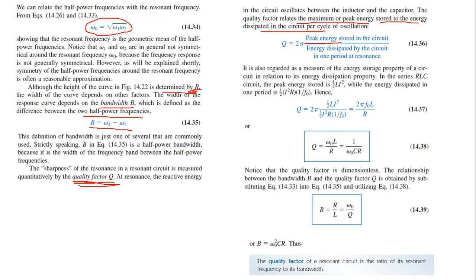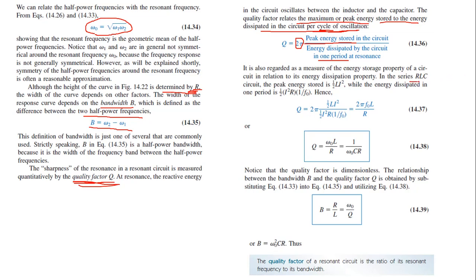The quality factor relates the maximum or peak energy stored to the energy dissipated in the circuit per cycle of oscillation. So Q is defined as 2 pi times the peak energy stored to the energy dissipated in the circuit per cycle of oscillation, that is, the peak energy stored by the energy dissipated by the circuit in one period at resonance. It is also regarded as the measure of the energy storage property of a circuit in relation to the energy dissipating property. So you can also say that it is the ratio of energy stored to the energy dissipated by a circuit.